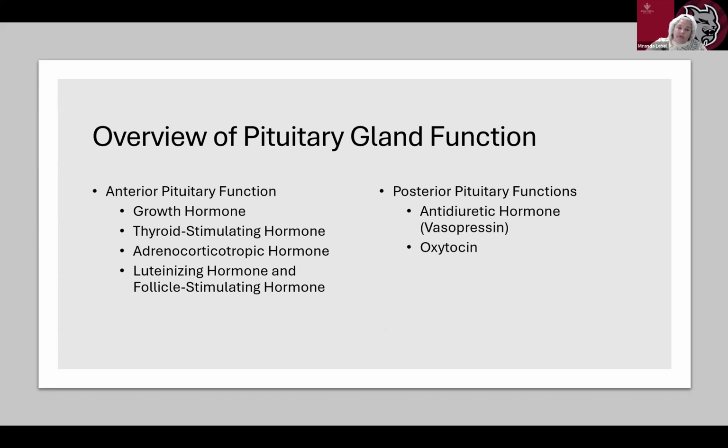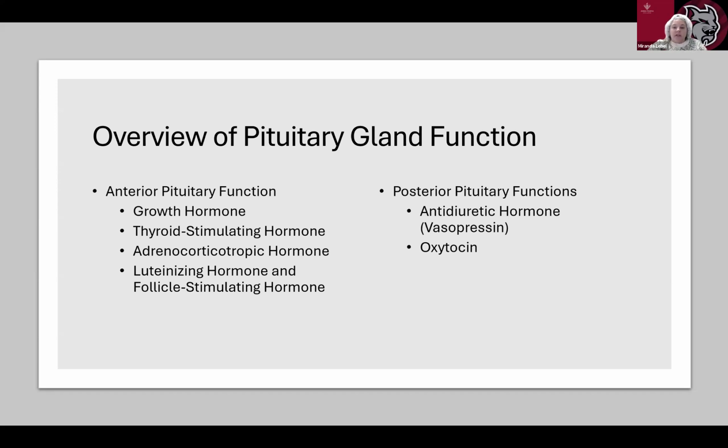So let's do an overview of pituitary gland function. The pituitary gland, often referred to as the master gland, plays a crucial role in regulating various bodily functions through hormone secretion. It is located at the base of the brain and is divided into two main parts, the anterior pituitary and the posterior pituitary.